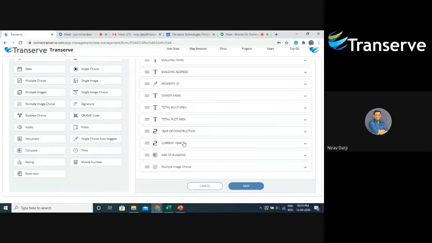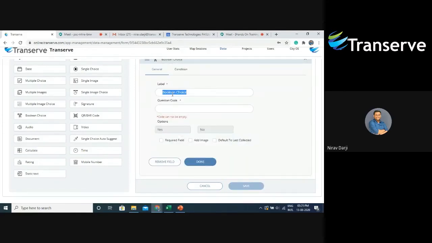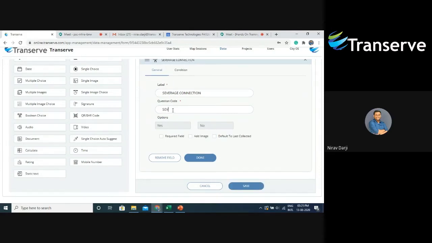Now let's say I want to see if that particular building has a proper sewerage connection. For that, I can either use a single choice with options yes or no, or instead I can use a Boolean choice. So I will use a Boolean choice. I will say sewerage connection. Since there are by default 2 options, yes or no, I don't have to add any options. I will give it a question code. So I will say SCV. And I will say done.